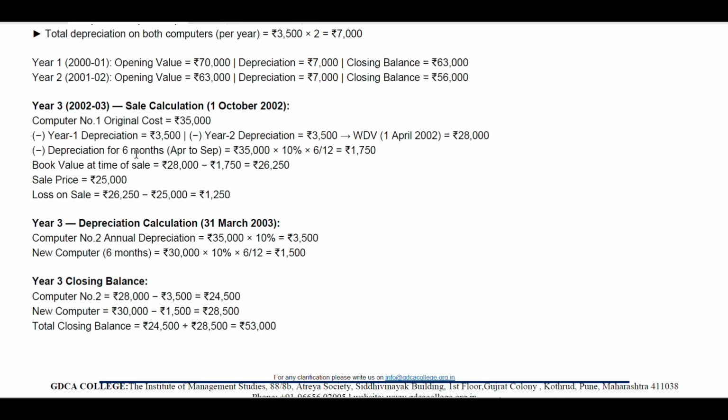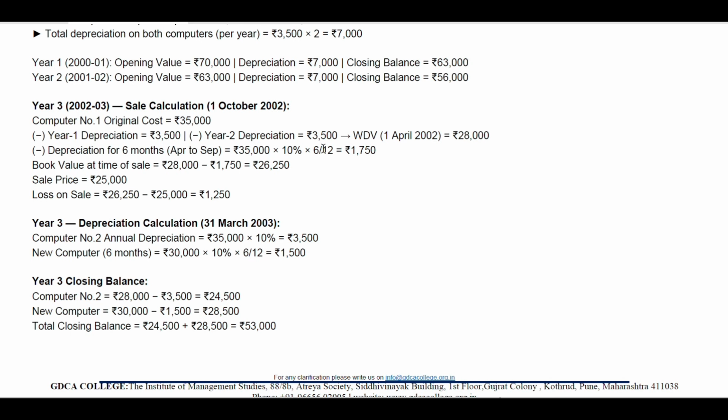Minus depreciation for 6 months, that is April to September, which will be 3,500 into 10% into 6 by 12, that is for 6 months we got to calculate. So it is coming up to 1,750 rupees. How 1,750 rupees? If you calculate simply, 10% of 35,000 is 3,500 rupees, and half of 3,500 rupees is 1,750 rupees. So it's simple as that.